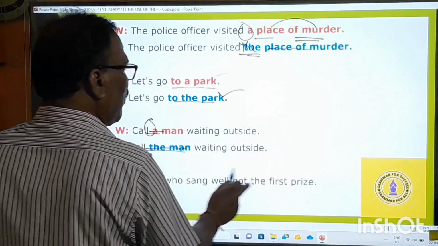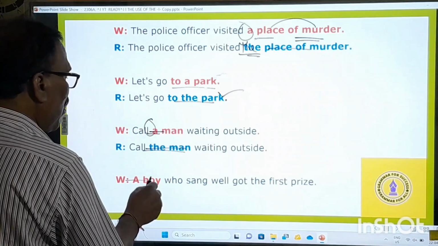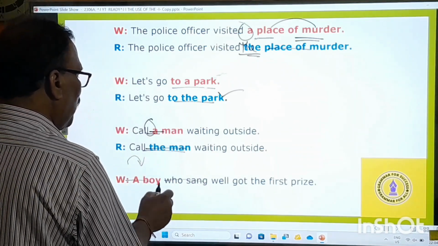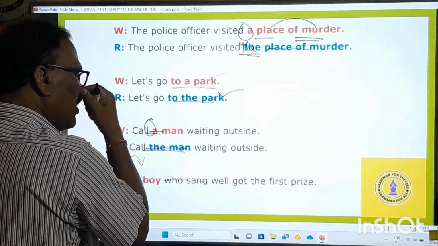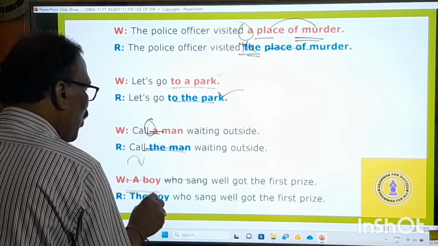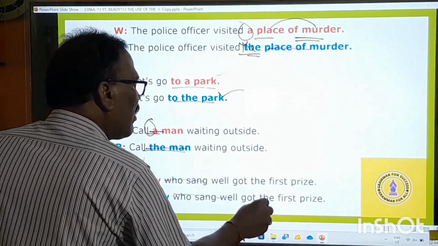A boy who sang well got the first prize. A boy means one boy who sang well. That is not the right thing, because after singing a song, that boy becomes a particular boy. Therefore, that becomes the boy. The boy who sang well got the first prize.